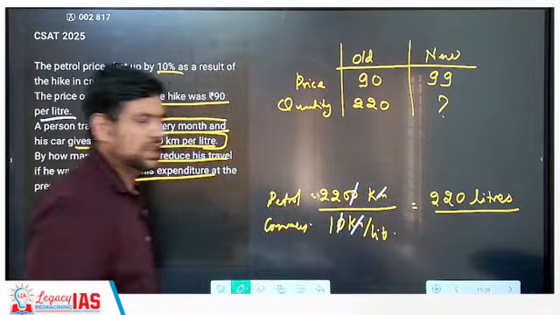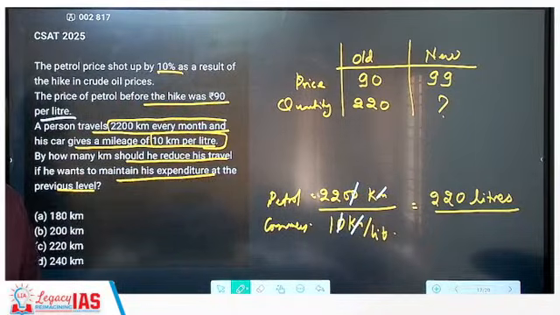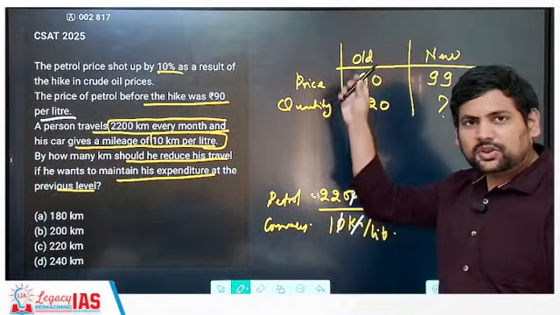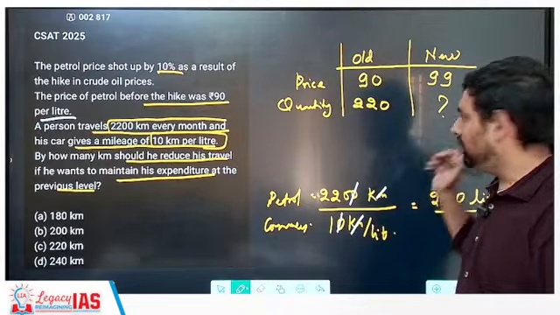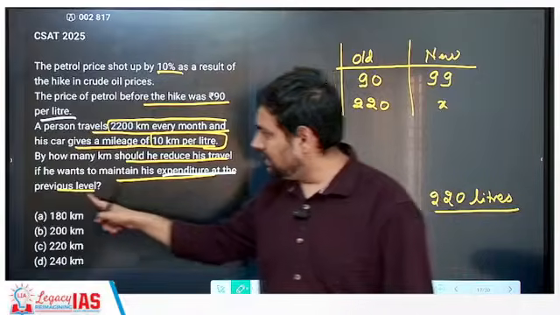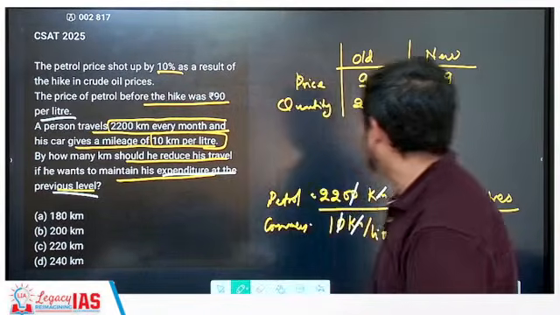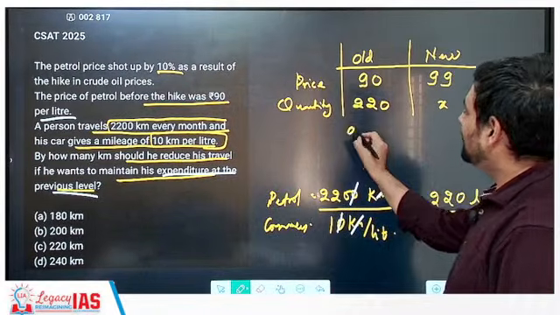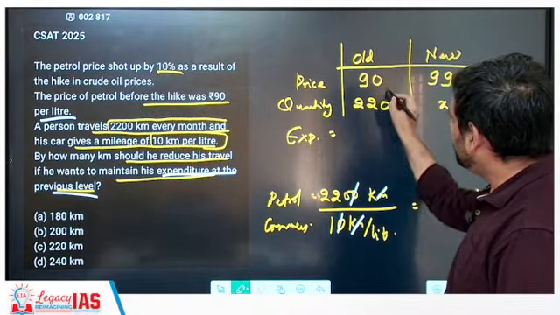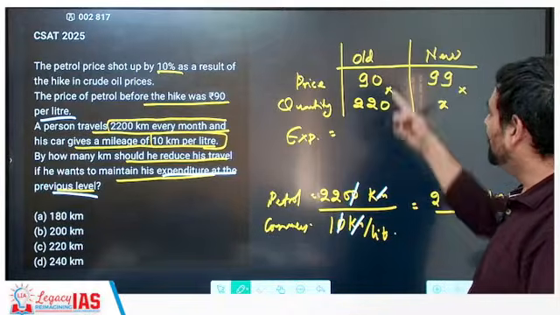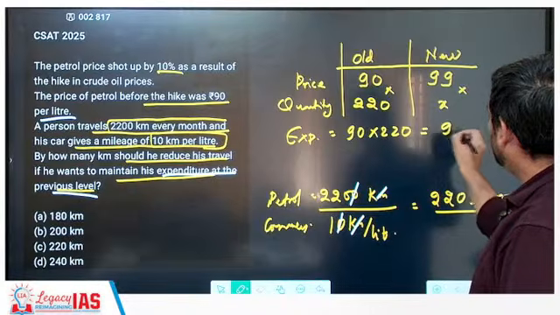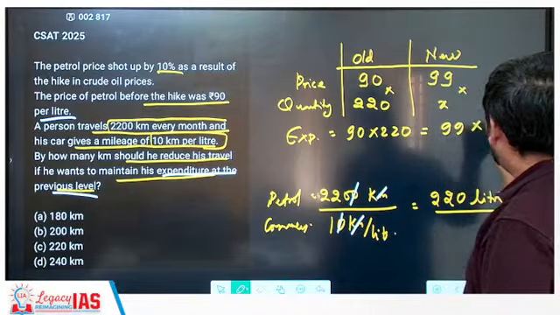Now you need to find this. Correct? Now it is very easy. What I told you, that whatever was in the old, same will be in the new. Let's call it X. Correct? Because the expenditure remains same, if his expenditure is the same as the previous level. So this becomes P into Q. I'm writing. So basically here expenditure is equal to P into Q and P into Q. So this becomes 90 into 220 is equal to 99 into X.